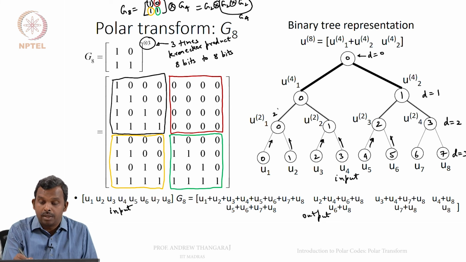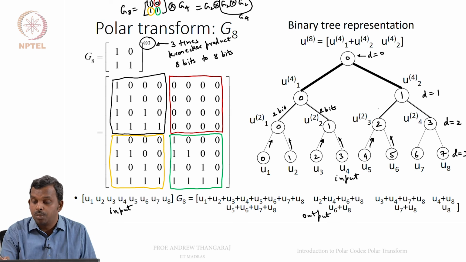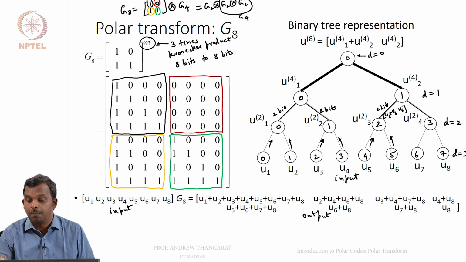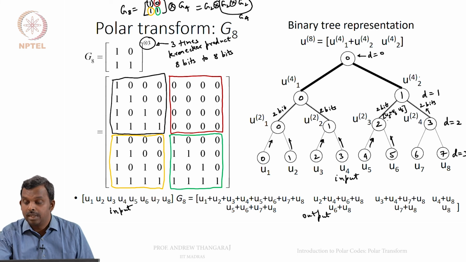So you have 2 bits here. Likewise, you have 2 bits here. What will these 2 bits be? For instance, if you want to write down these 2 bits, it will be U5 plus U6 and then U6, right? U5 and U6 are coming in, U5 plus U6 and U6. That's the way you combine. And here again 2 bits, these are coming in, and what will this one be? This will be actually 4 bits.